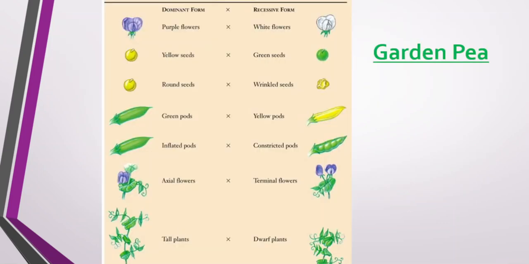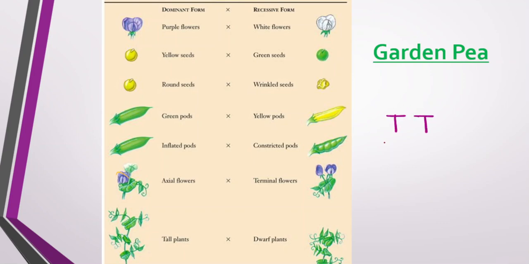Now you can see here are the contrasting characters, the dominant form and the recessive form. I had taught what is dominant and what is recessive. Dominant is something which can be expressed even when there is the presence of some other allele. For tallness we represent it as capital T. I discussed this in the last lecture.